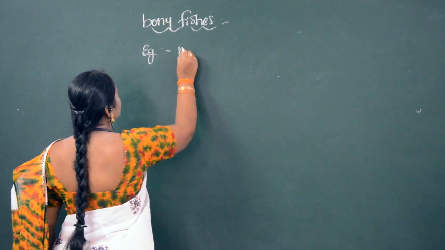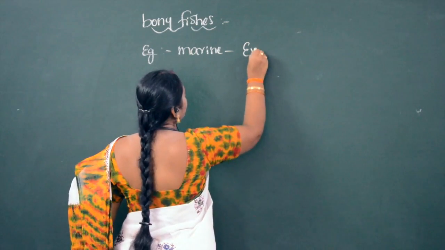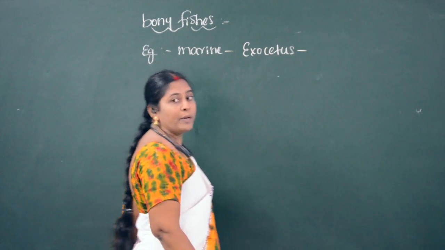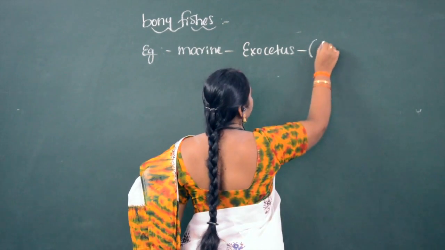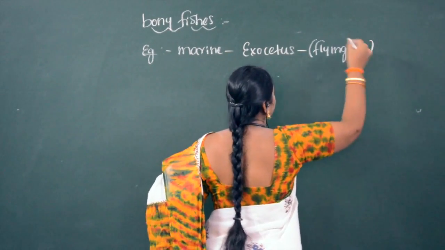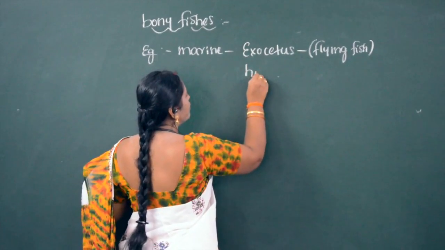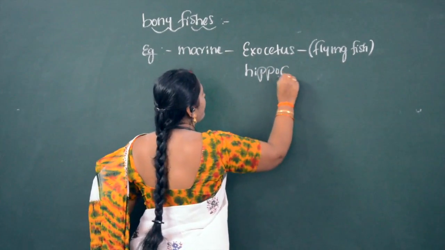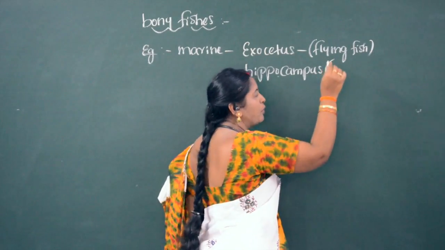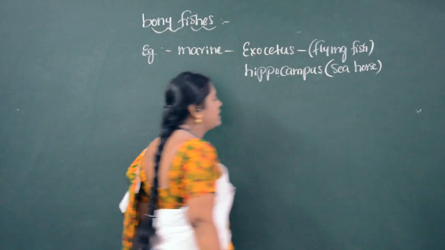So the bony fishes living in marine water are Exocoetus. The common name for Exocoetus is flying fish. Another example for marine bony fish is Hippocampus. The common name for Hippocampus is seahorse.